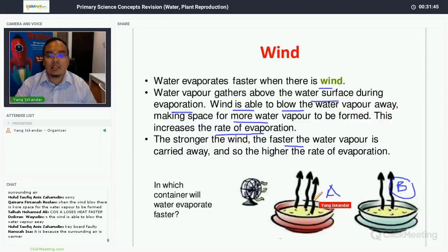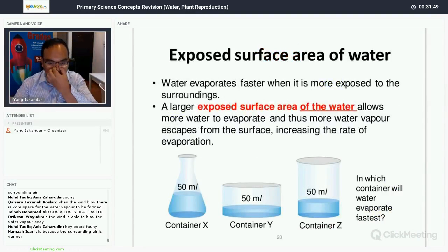Okay, so you must be able to explain fully. All right. So next, the third factor affecting the rate of evaporation is exposed surface area of water. Now, water evaporates faster when it is more exposed to the surrounding. The larger exposed surface area of water allows more water to evaporate and thus more water vapor to escape from the surrounding, increasing the rate of evaporation. So the keyword here is exposed surface area of water.